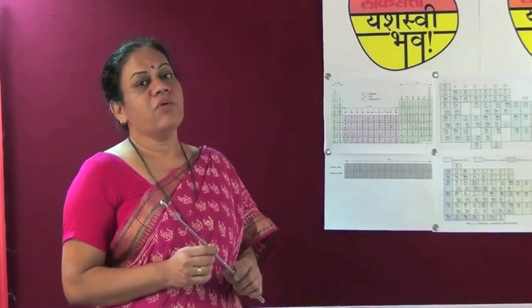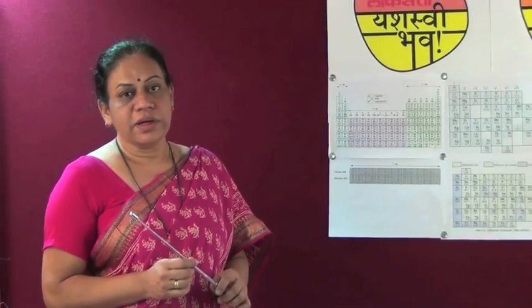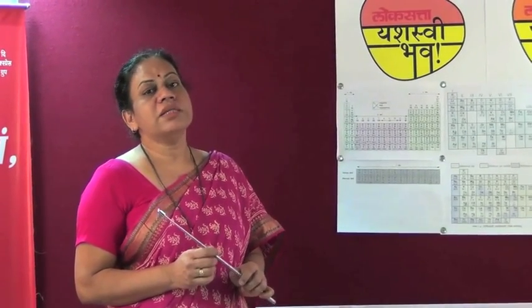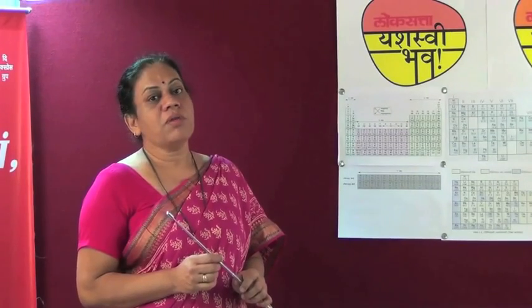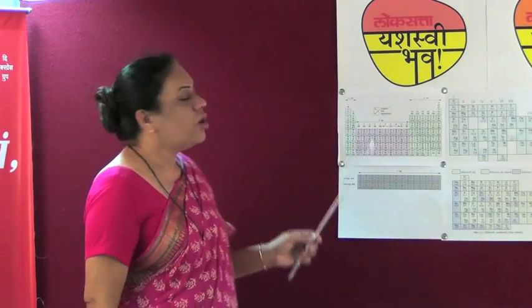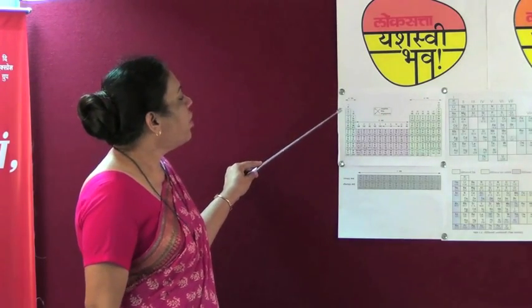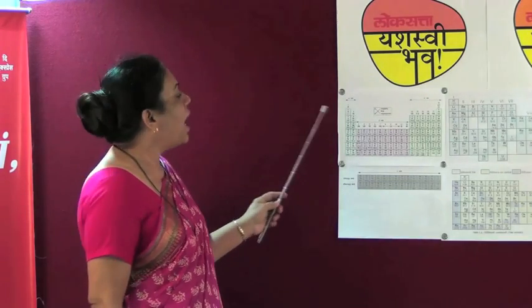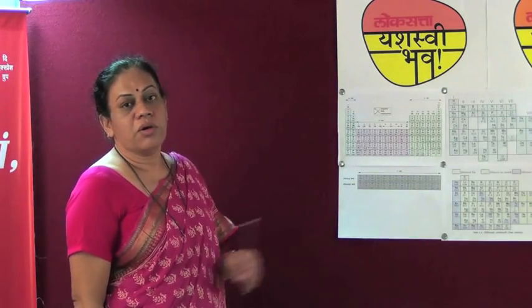As time passed by, more and more elements were discovered, and hence the existence of Moseley's periodic table. This is also called the long form of the periodic table or modern periodic table. The main features of this periodic table are: the modern form of the periodic table has 18 vertical groups and 7 horizontal periods.